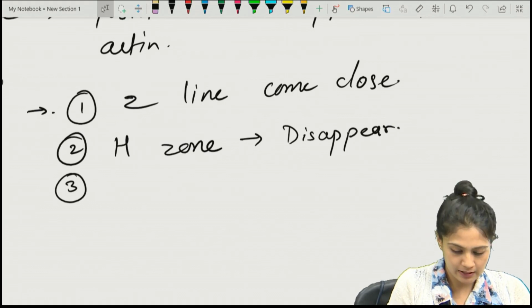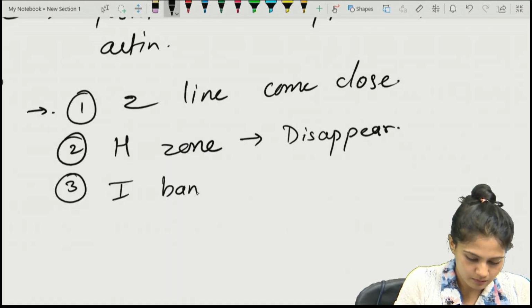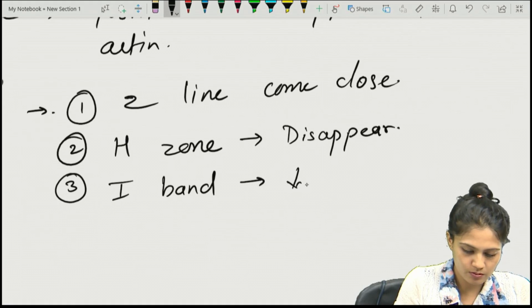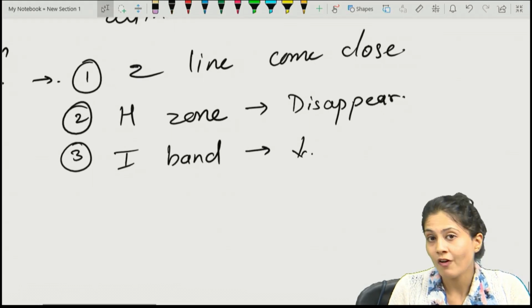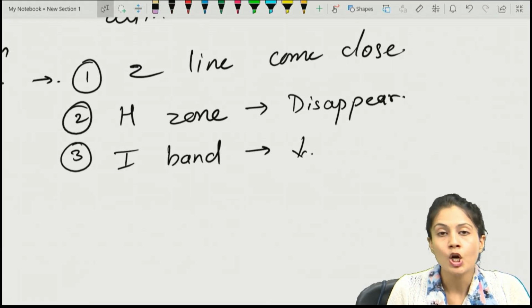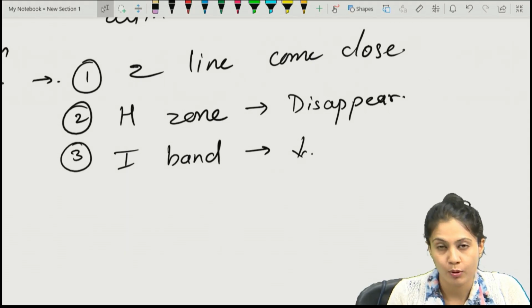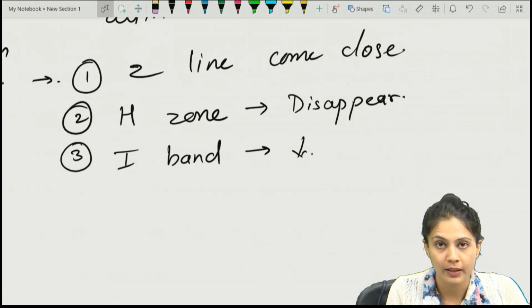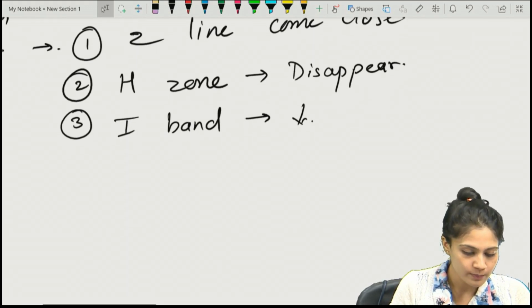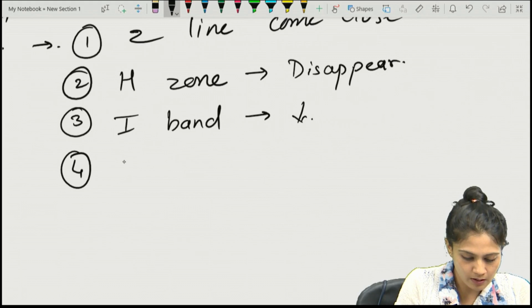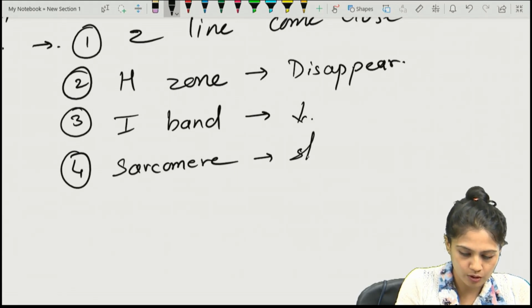What about the I band? The I band will be reduced. Why? Because more and more actin will be overlapped by the myosin, and the I band is nothing but only actin which is not overlapped by the myosin. So the I band will be reduced. What happened to the overall sarcomere? The sarcomere will be shortened.